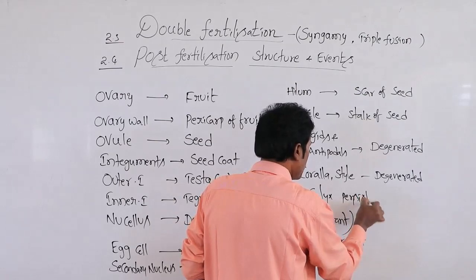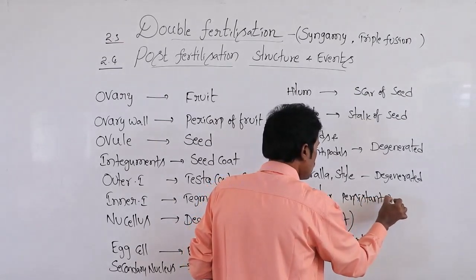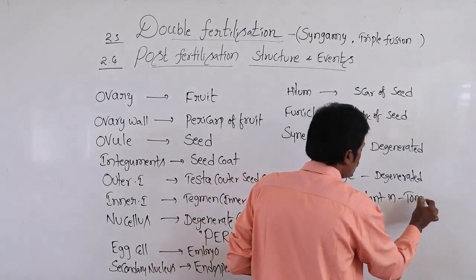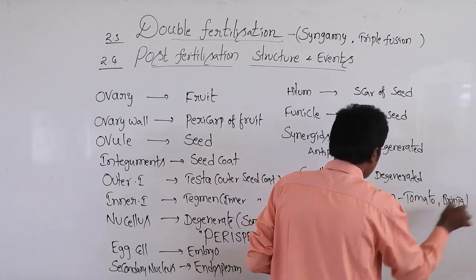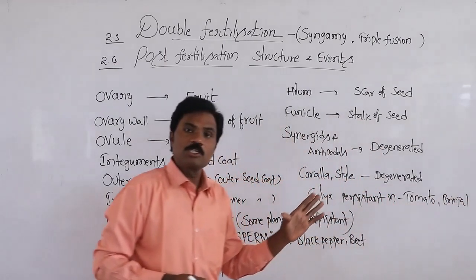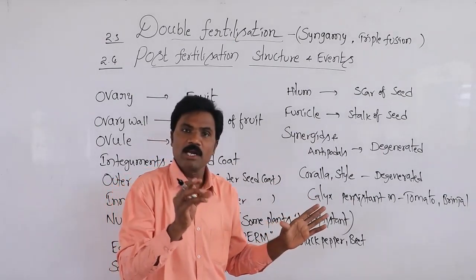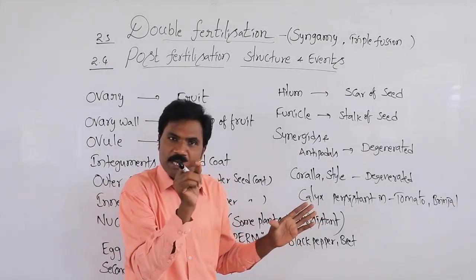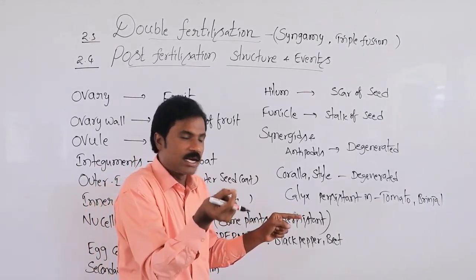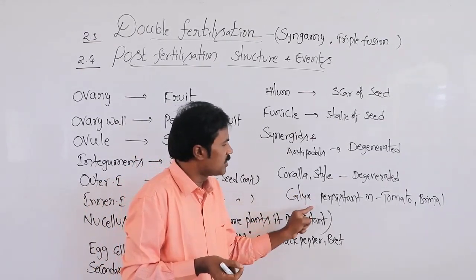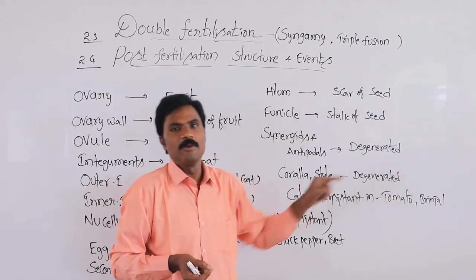That persistent calyx is present in tomato as well as brinjal. If you observe a tomato very carefully, at the beginning part of the fruit, a slight green color is present. That is the persistent calyx. Similarly, brinjal will have it too.